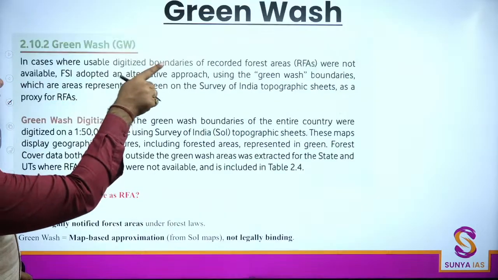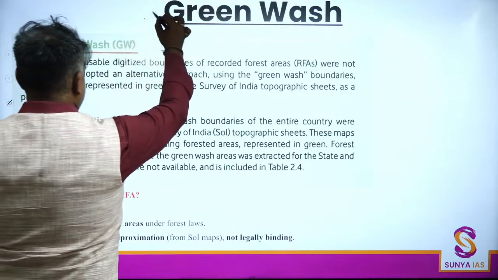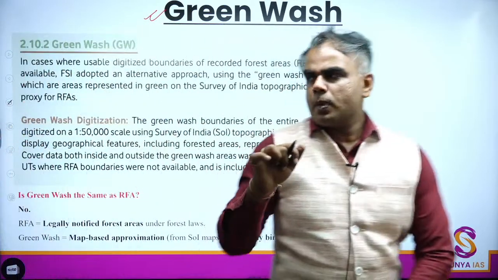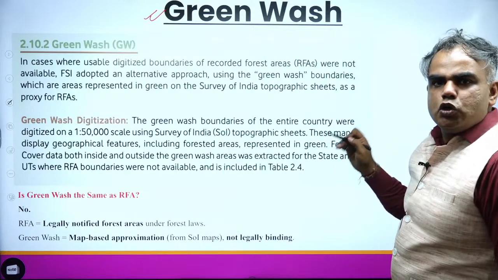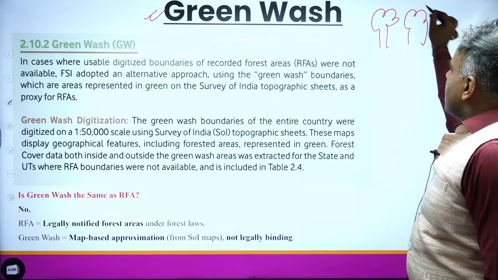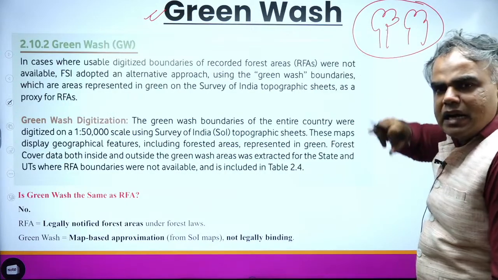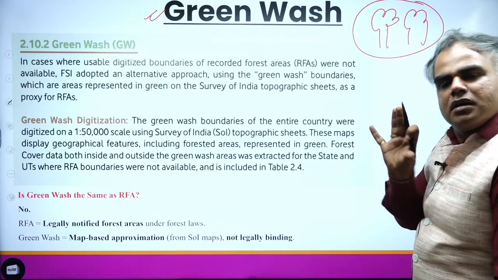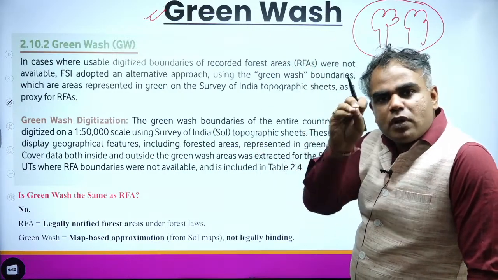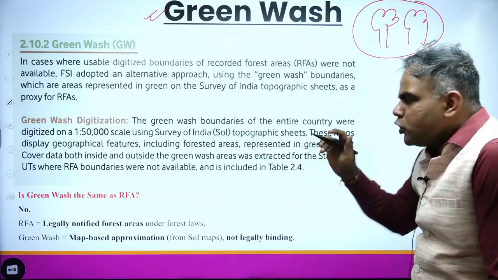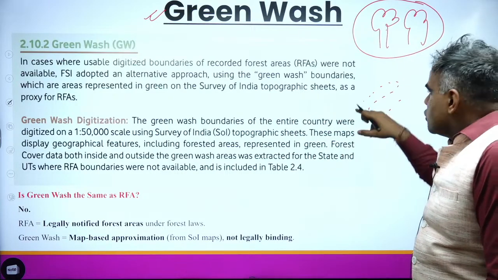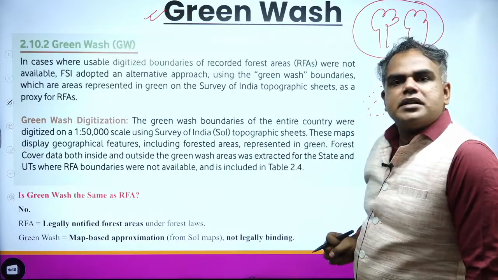Then there is a mention of this term green wash. Understand this again. See, many times what happens, you have a boundary. So let's say this is the recorded forest. The state has clearly demarcated boundaries, then it is fine. But in many cases, because you have to make maps, you have to have vegetations. So when you see this report, you will see many maps, green dots. So sometimes the boundaries have to be created.